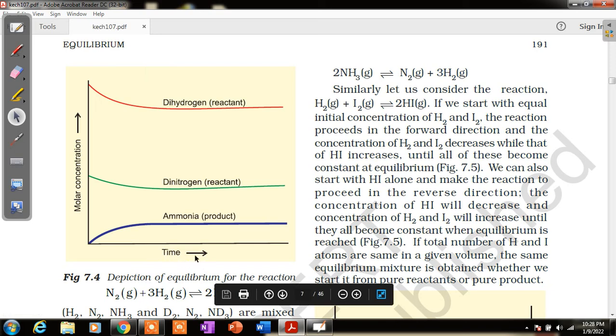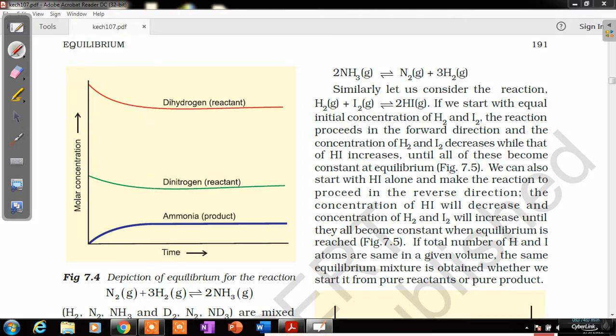As time passes, we see that the molar concentration of dihydrogen and dinitrogen decreases up to a particular point, while the concentration of ammonia increases up to a certain time.